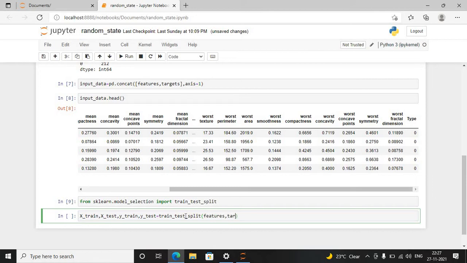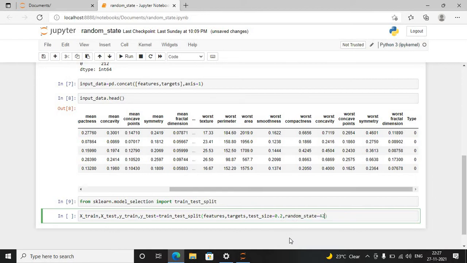Next will be the target value, which we are going to predict. Now the next step is to give the test size, which defines what percentage of the data will go to the test portion. Here I'm going to initialize the test size with 0.2, meaning 20 percent. So 80 percent of my data will go to the training set and 20 percent will go to the test set. The next one is the important thing, the random state argument.